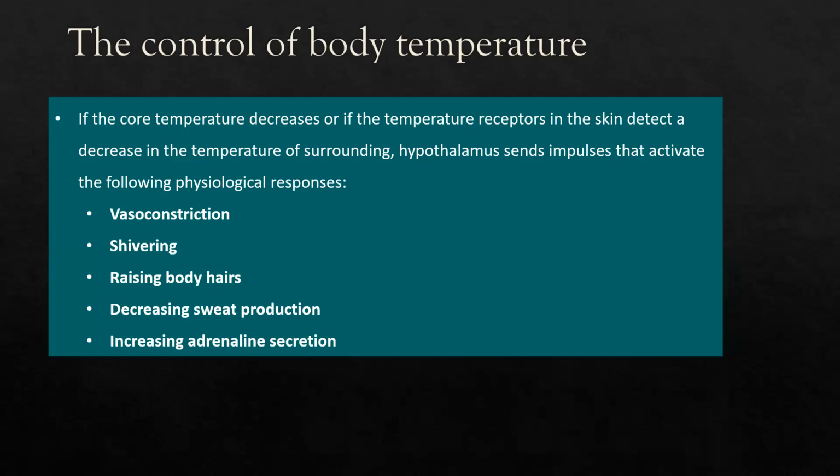The hypothalamus can send impulses that activate the following physiological responses. For example, if the core temperature decreases, we need feedback from our body to increase the temperature, because we depend on negative feedback. So these are the responses we can do to increase the temperature if our core temperature decreases.